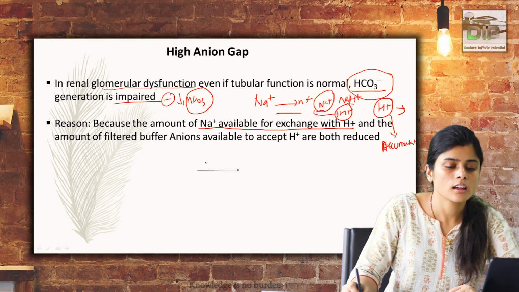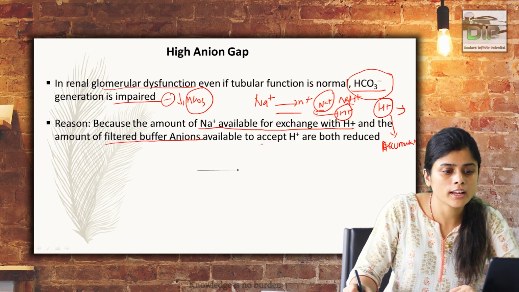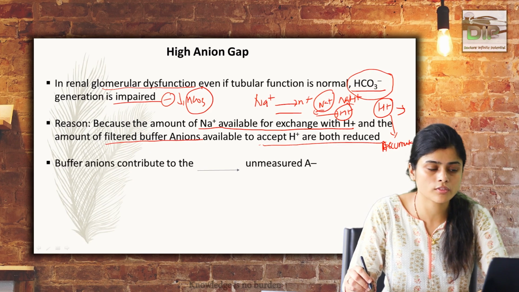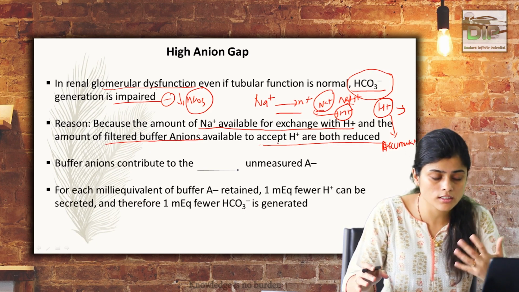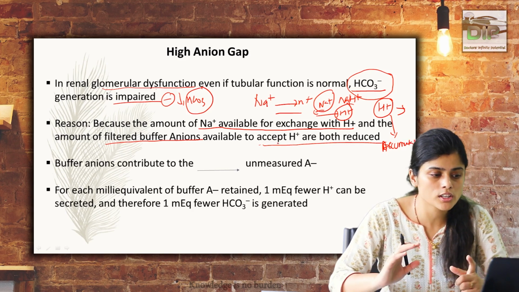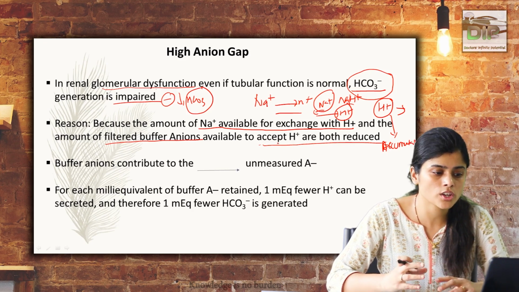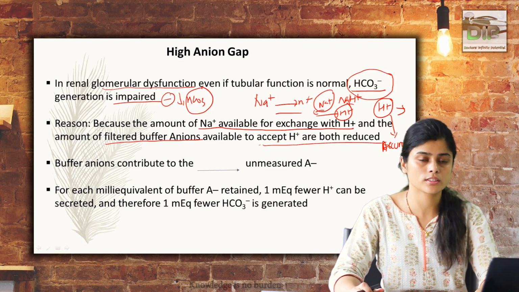Also, the amount of filtered buffer anions available to accept H plus is reduced in glomerular dysfunction. The consequence is that there is more accumulation of H plus causing acidosis, and there are anions which are retained, which causes high anion gap acidosis.